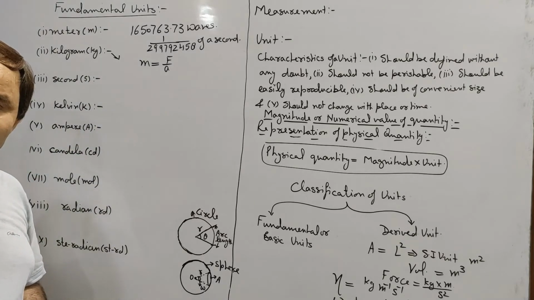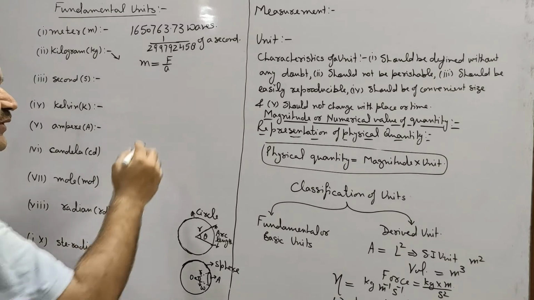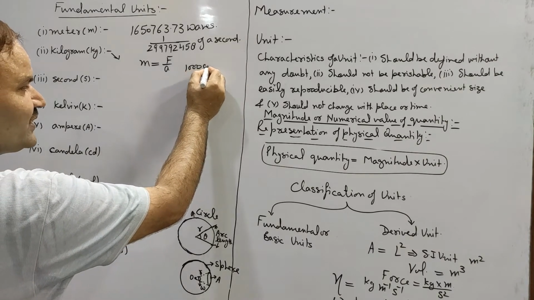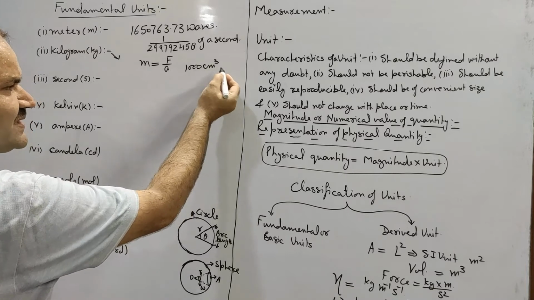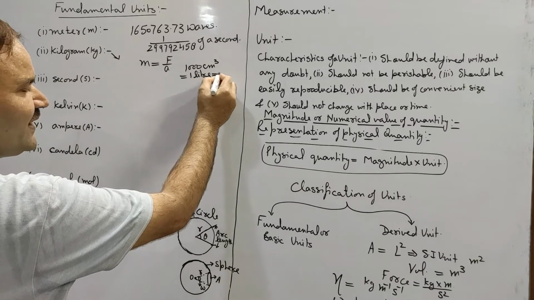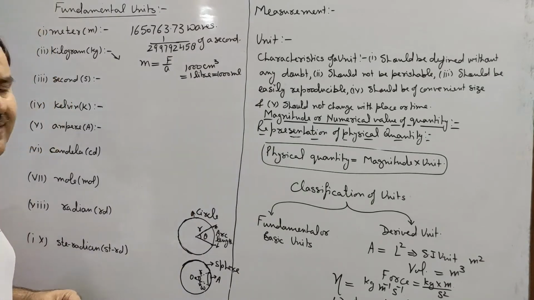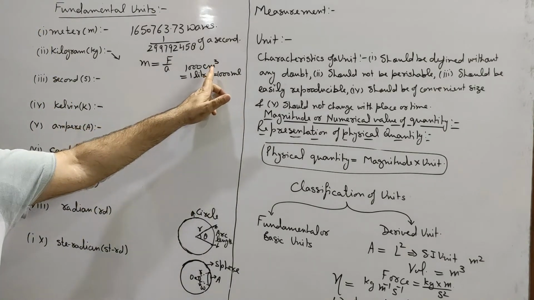Later on, this was also changed, and now we use the definition of 1 kg in terms of density of water at 4 degrees Celsius. Since density of water at 4 degrees Celsius is 1 gram per centimeter cube, the volume of 1000 centimeter cube of water means 1 liter of water. It may also be said to be 1000 ml of water, 1000 milliliter. It means 1 ml is 1 centimeter cube.